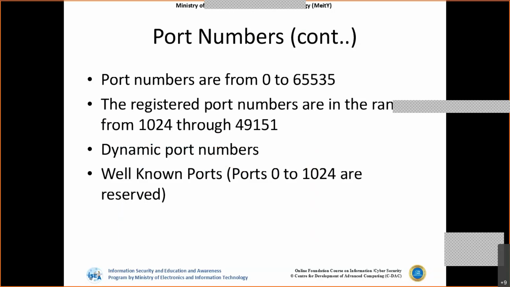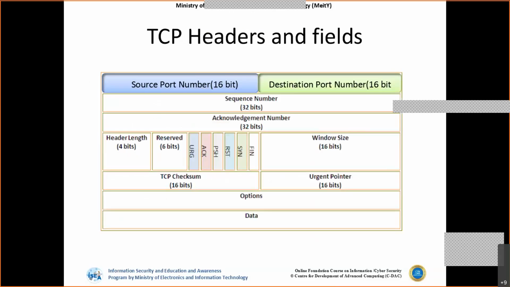And generally, there are 65,536 ports that are available on any system. It's not a physical port, as I say, it's a logical port mechanism that is available for deciding the services. So generally, it is from 0 to 65,535, out of which 0 to 1023 are reserved, and from 1024 onward can be used by any client to start a communication. That means if I say port 80, every machine on the internet knows that port 80 is reserved for HTTP. Okay, so like that we have well-known registered ports, and other ports can be used for initiating the connection.